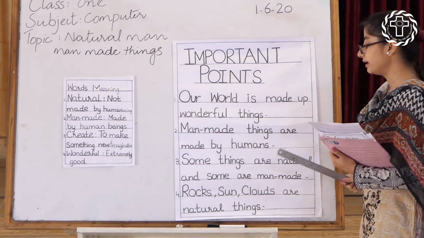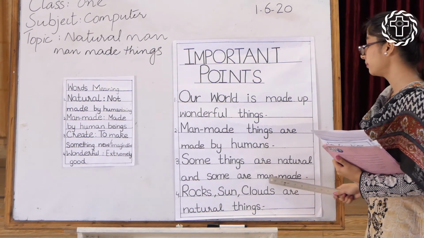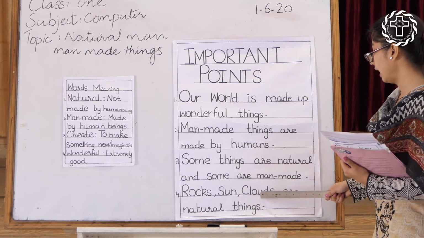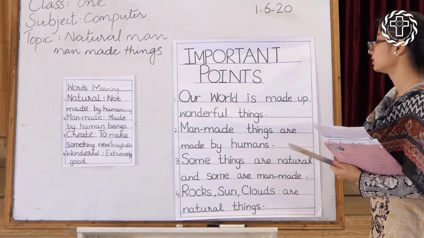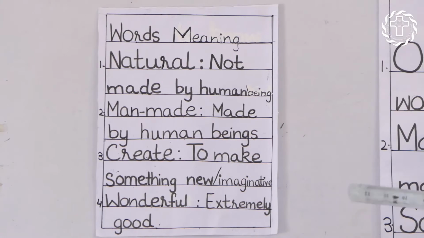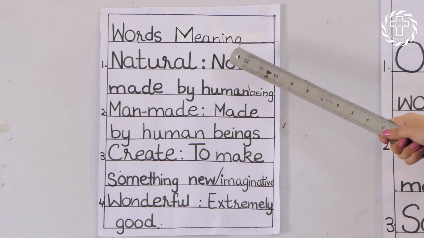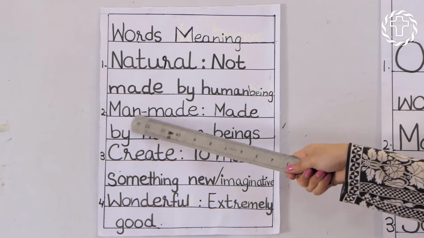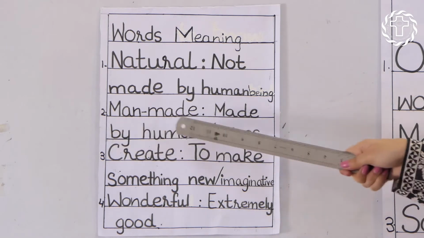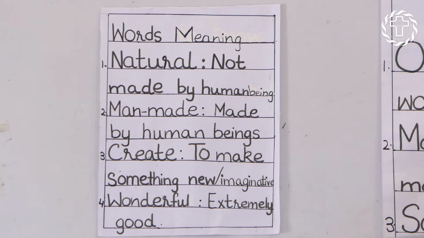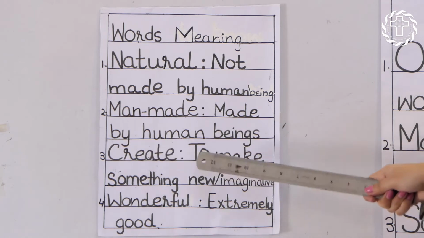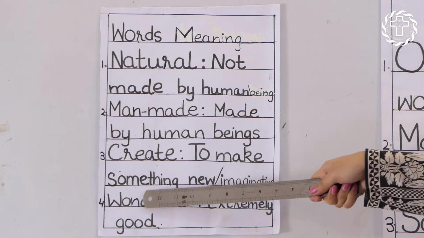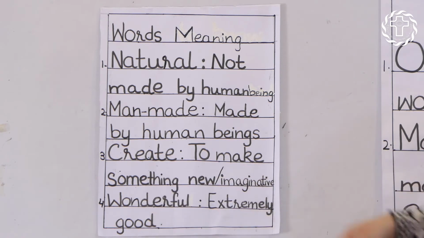Some things are natural and some are man-made. Rocks, sun, clouds are natural things. Natural, not made by human beings. इंसान नहीं बनाते. Man-made, made by human beings. इंसानों की बनाई हुई चीज. Create, to make something new. कोई नई चीज बनाना. Wonderful, extremely good. बहुत अच्छा.